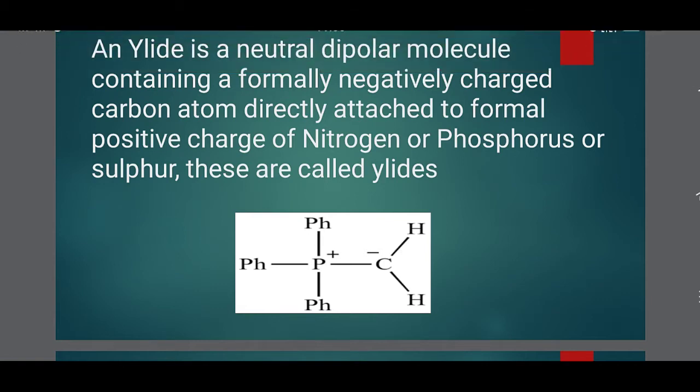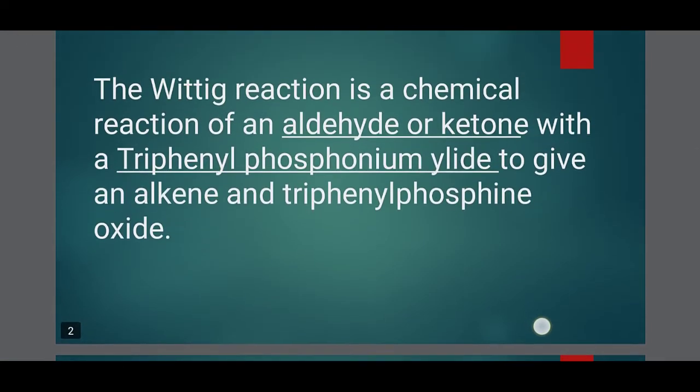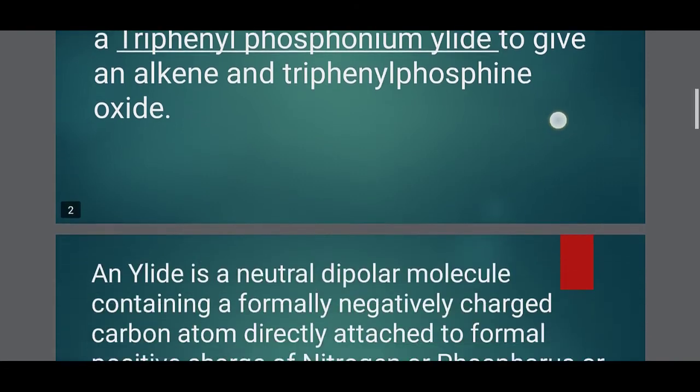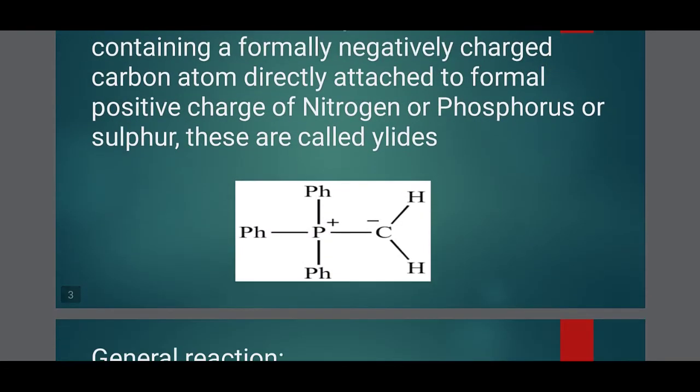But here in our Wittig reaction, it is the reaction of an aldehyde or ketone with triphenyl phosphonium ylide. In the phosphonium ylide, the negatively charged carbon atom is directly attached to a phosphorus atom.